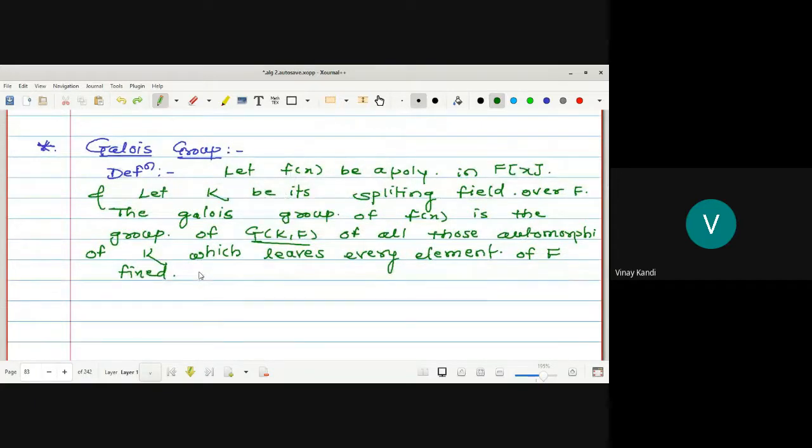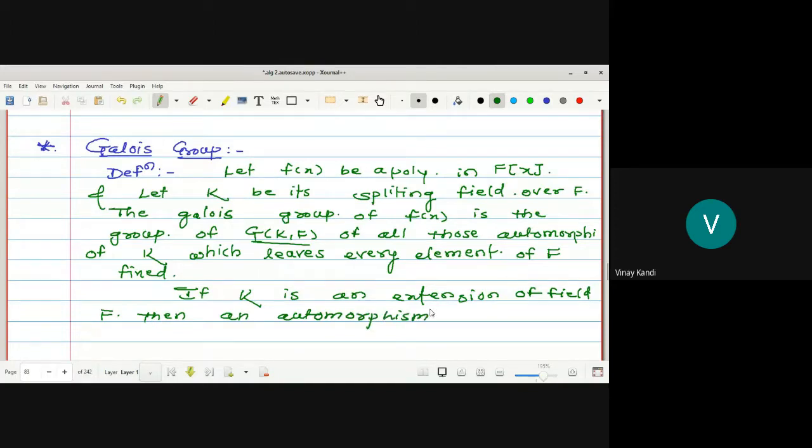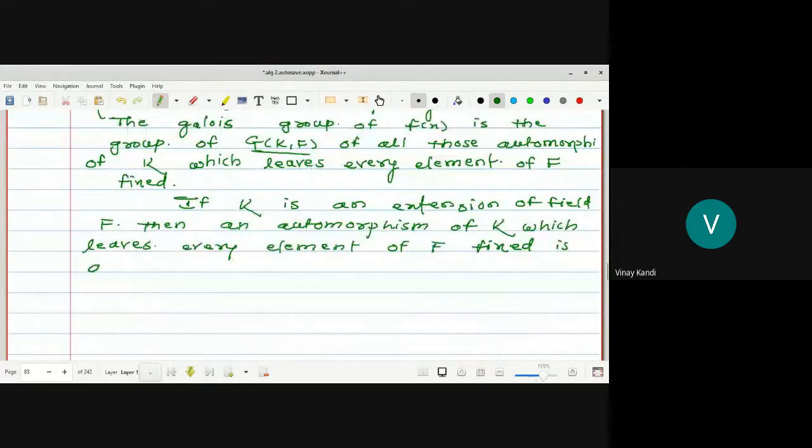Now if K is an extension of a field F, then an automorphism of K which leaves every element of F fixed is also called an F-automorphism of K. What does this mean?